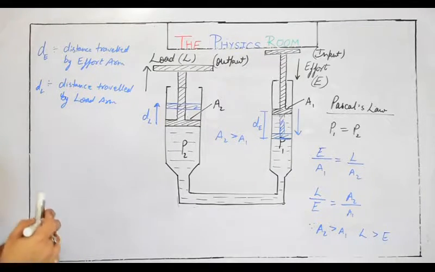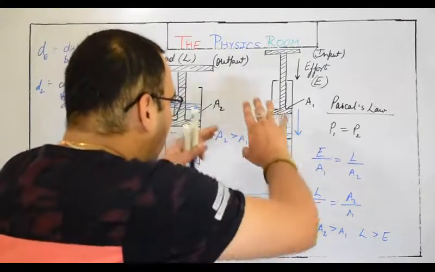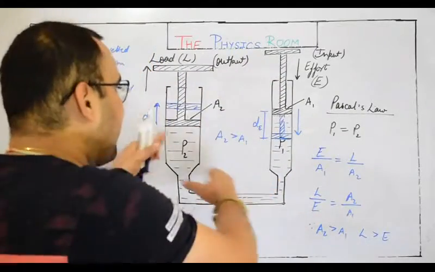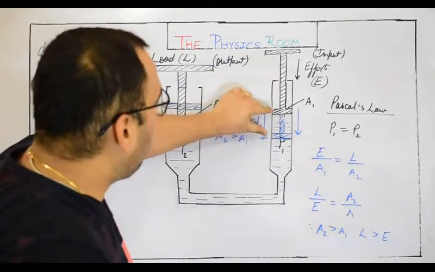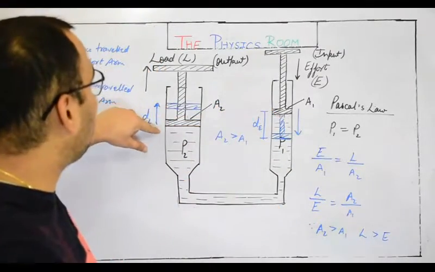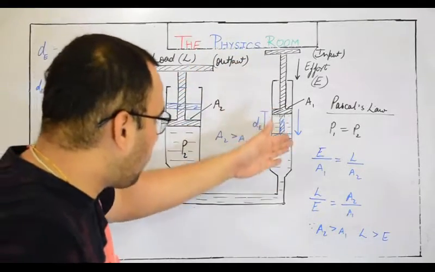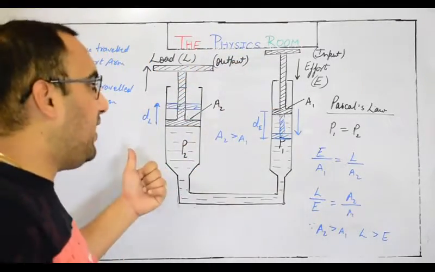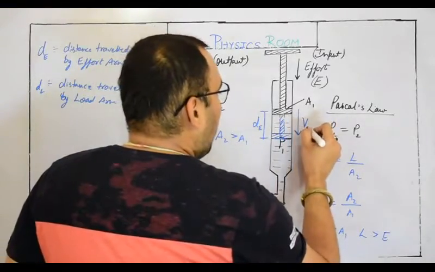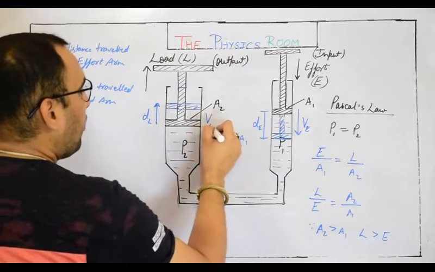Basically, the liquid is not actually going to come out through this system. It will remain inside the system. So the volume compressed by this tube must be equal to the volume of the liquid which is expanded by that tube, simply because the liquid is being transferred from P1 to P2. So the volume compressed by the effort arm must be equal to the volume expanded by the load arm.